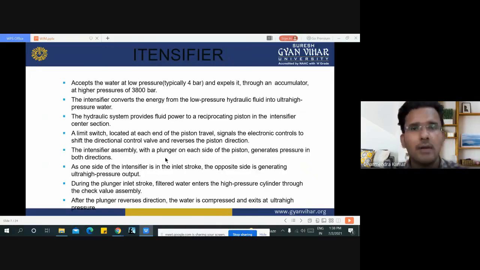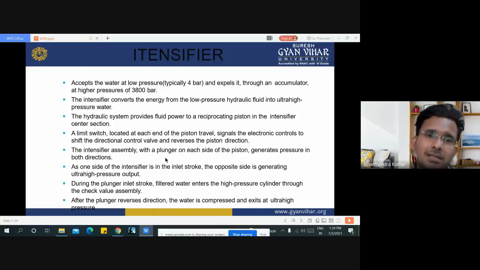Now the requirement and function of the intensifier. It accepts water at low pressure and expels it through an accumulator. It raises the pressure up to 3800 bar. The hydraulic system provides fluid power to a reciprocating piston in the intensifier center section.